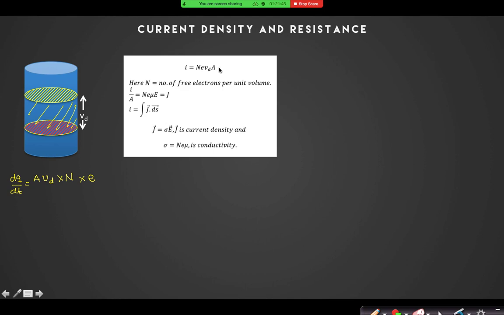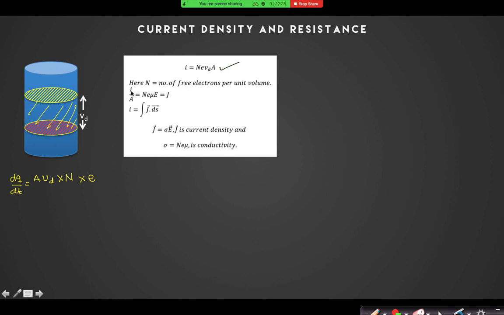So from there I can find this expression, which is also useful for exam purposes, because sometimes JEE Mains asks direct questions from this expression. 2 or 3 times you will find questions directly from it. I is equal to N E Vd A, where N is the number of free electrons per unit volume. Now, current is not a vector quantity, but I can assign one vector quantity, which is I by A. That is known as current density.